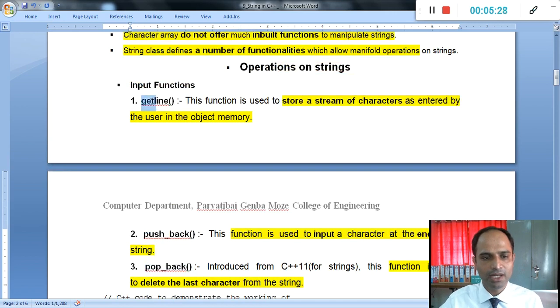Then what is the use of getline? This function is used to store the stream of characters as entered by the user. Means if you want to get information from the user side, then you use the getline function. That is again the user can give input to the program with getline.